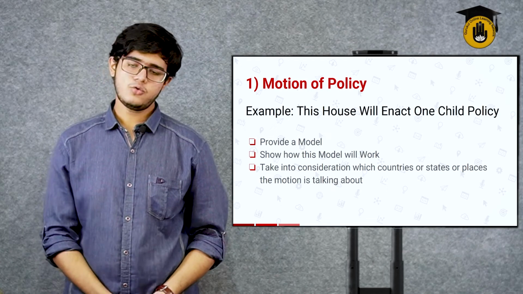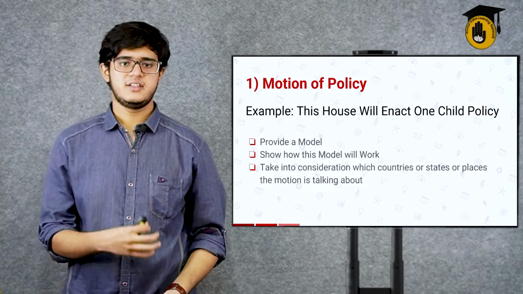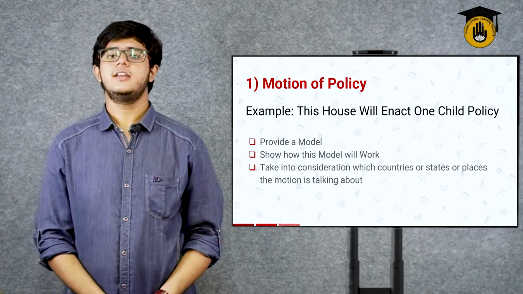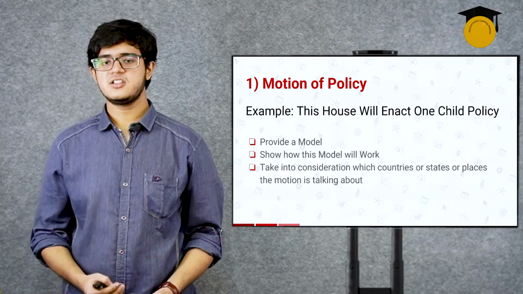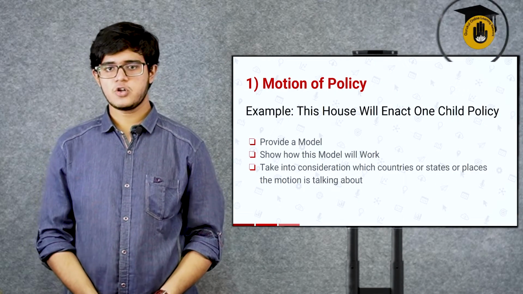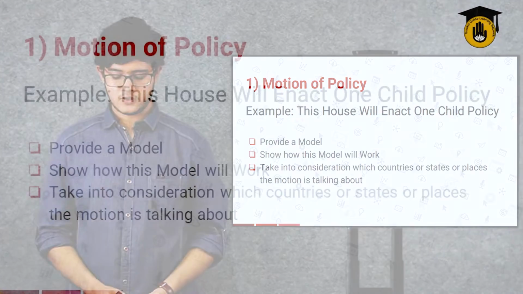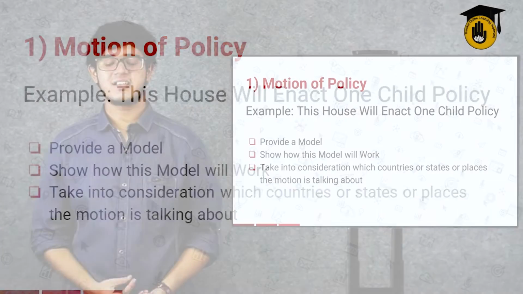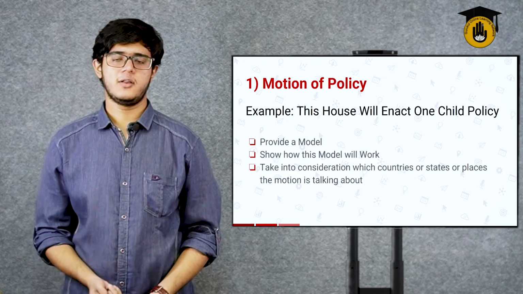Now, how do you debate on this motion? First of all, as both the government and the opposition, you need to provide models as to how this will work. Now, the opposition does not necessarily have to provide models of how this works, but I will cover that a little bit later. First of all, the government has to provide a model. Now, what is a model? A model is how this policy will be enacted.